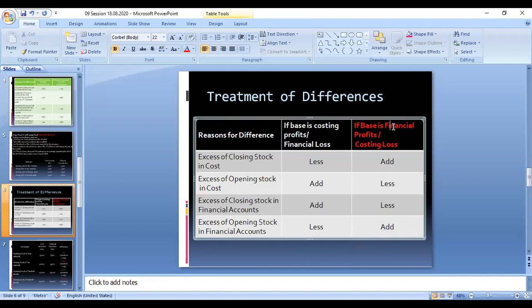If you are starting with the cost accounting profit, that time it should be less. You need not think about this case; we can go with this case only. So opening stock add, closing stock less.